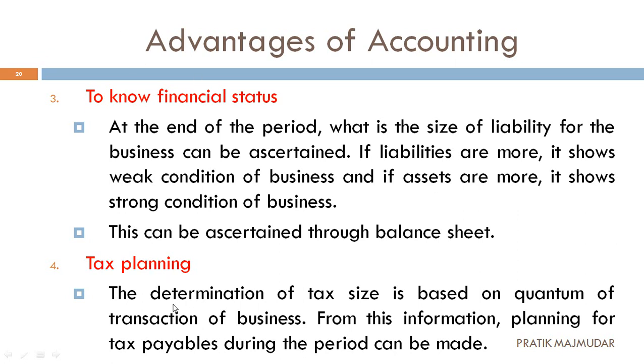Next one, that is tax planning. What can we do for the tax planning? You know that we have to pay so much taxes to the government. So we are able to determine the tax size on the basis of the transactions of the business. If the business is making some amount of profit, then we are able to know that we have to pay 30 percent or 20 percent as a tax. So we can plan for that. So with the help of this, we are able to make the plans. For that, you can meet some professionals and they will help you with the planning related to this topic. So this is about tax planning. This is one of the best advantages of accounting.